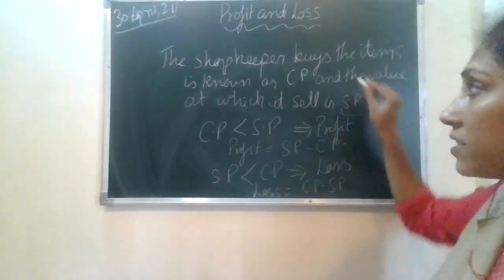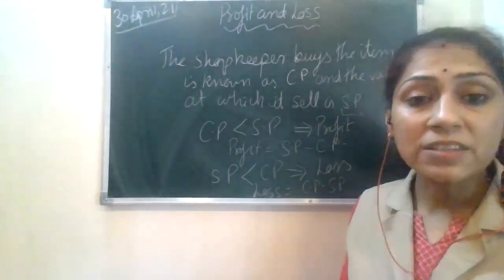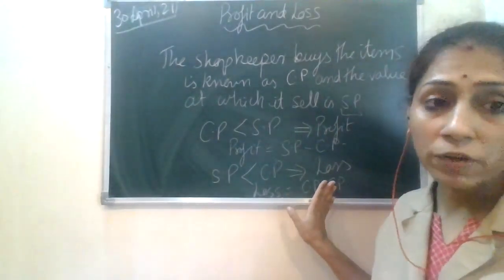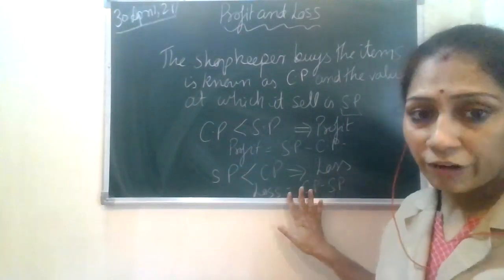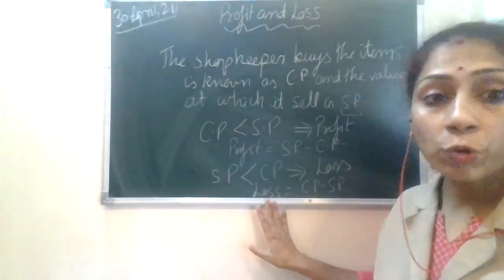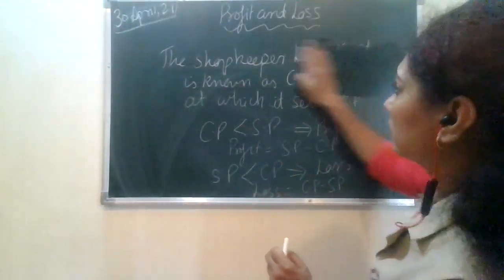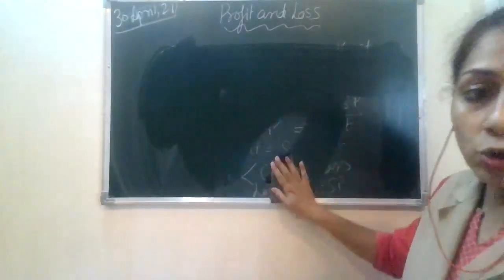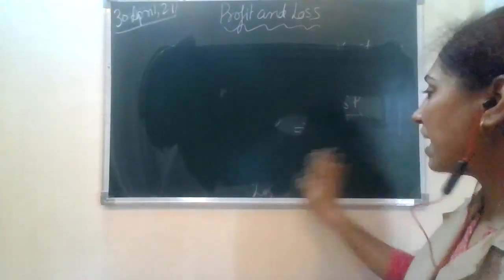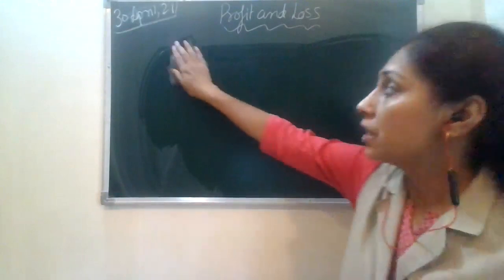Okay. I hope the scenario is clear with you, because this is a very basic scenario. On the basis of this only, we're going to draw the formulas. Fine. Now proceeding on to the formulas. Now you know the meaning of profit, loss, SP and CP. You get a clear picture of it.